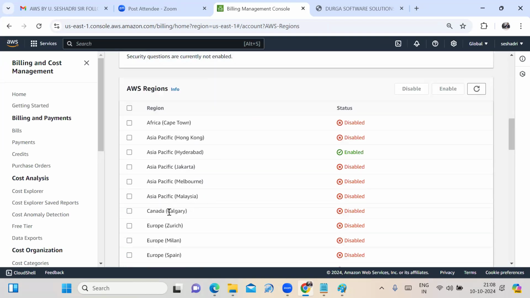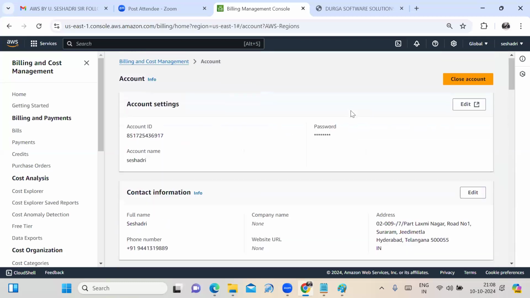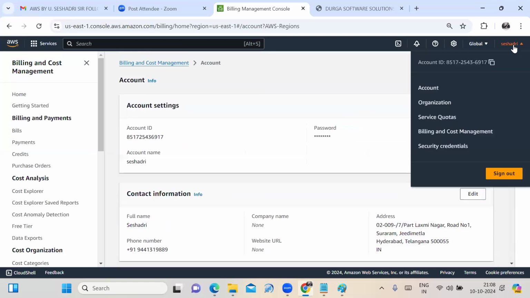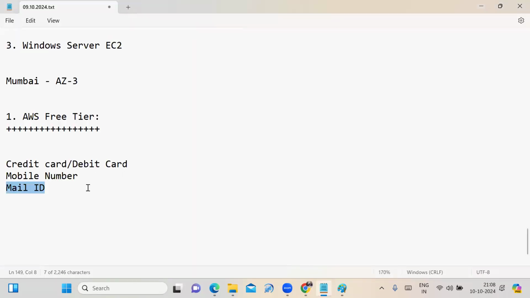Suppose you need to enable Malaysia, put the tick mark, go for the enable option and click on it. Then that particular region is enabled for your AWS account. Those are the steps to follow to create your AWS free tier account.